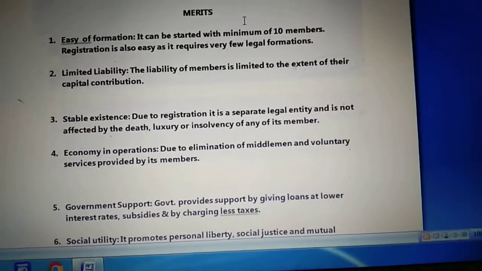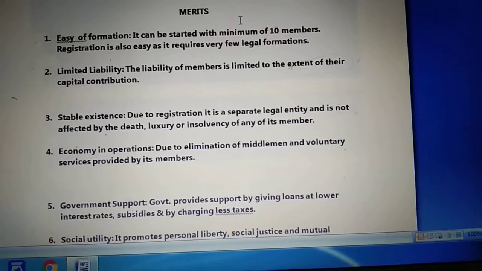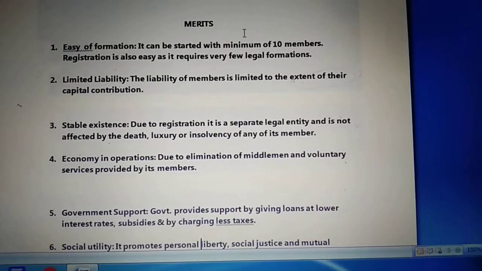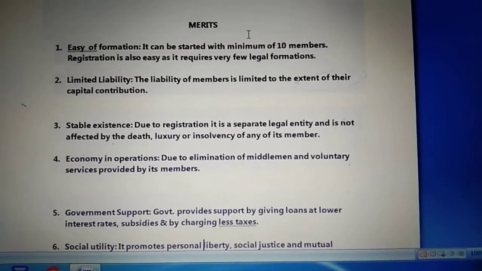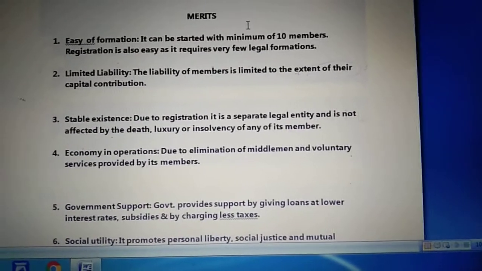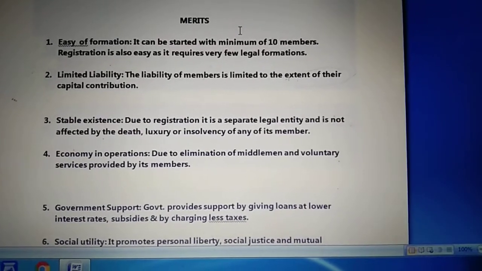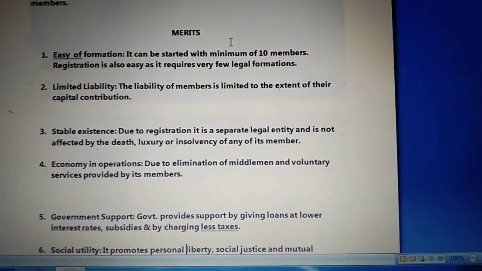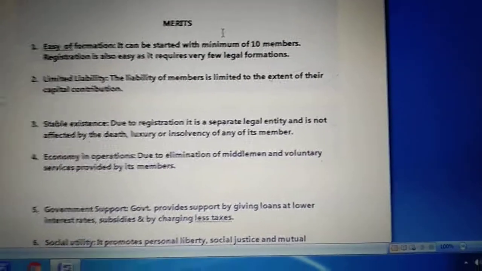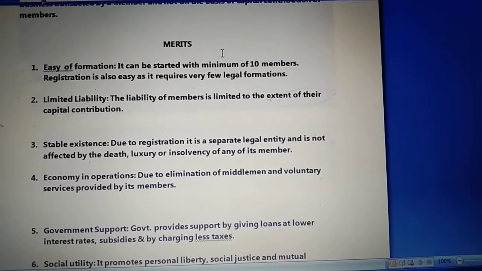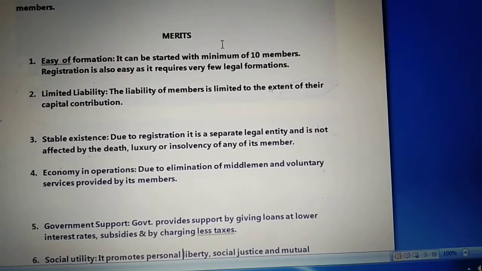Now how? A cooperative society can be started with a minimum of 10 members. The registration procedure is simple. It involves few legal formalities. It is formed under the provisions of the Cooperative Societies Act 1912. It means when any person wants to start a cooperative society, it's very easy to form it, and that easy formation becomes an advantage of cooperative society.